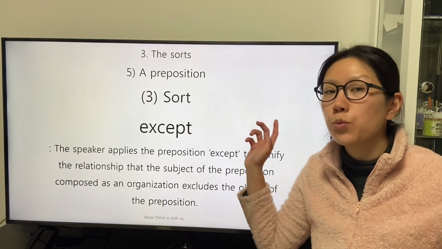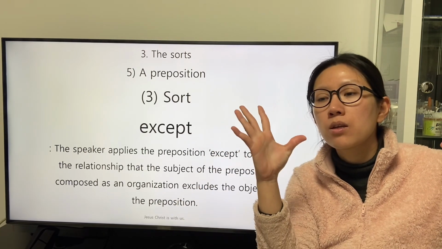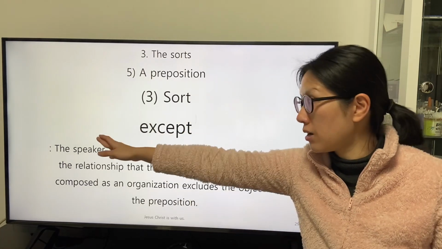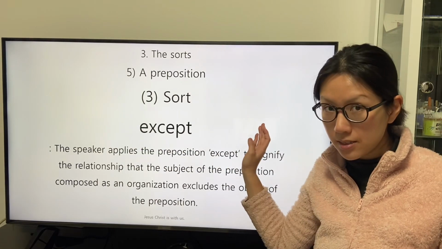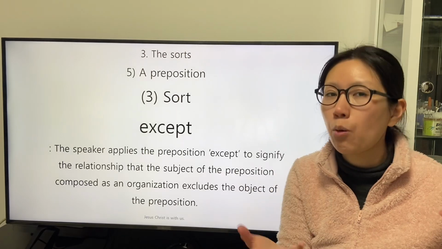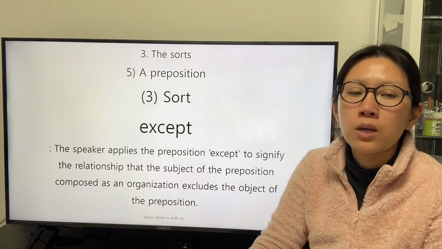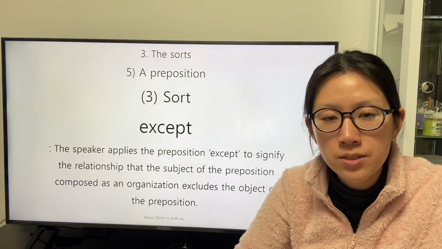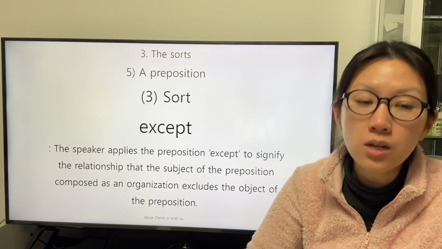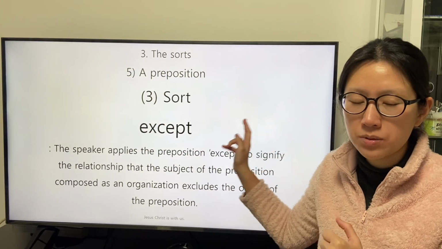The object receives the definition of the preposition except from the subject and completes the subject-object relationship to go back to the original state before the subject-object relationship. The speaker applies the preposition except to signify the relationship that the subject of the preposition composed as an organization excludes the object of the preposition.